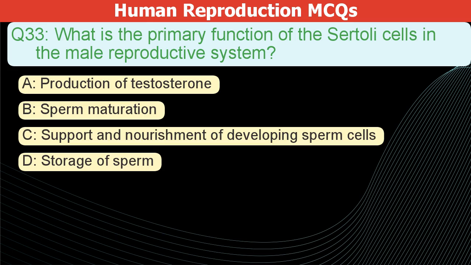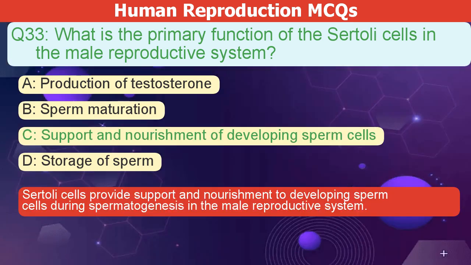What is the primary function of Sertoli cells in the male reproductive system? A. Production of testosterone. B. Sperm maturation. C. Support and nourishment of developing sperm cells. D. Storage of sperm. The correct answer is C. Sertoli cells provide support and nourishment to developing sperm cells during spermatogenesis in the male reproductive system.